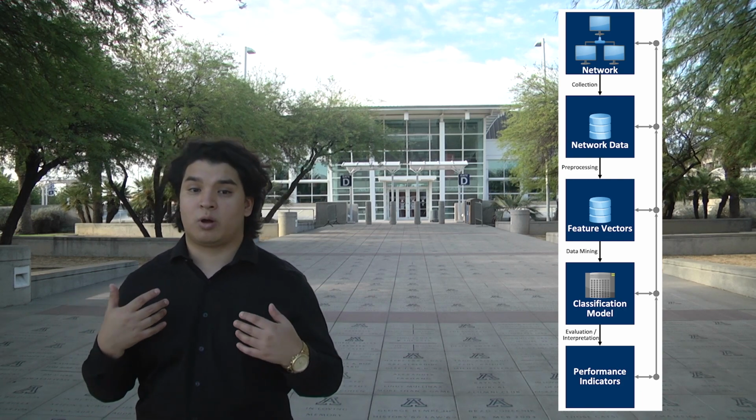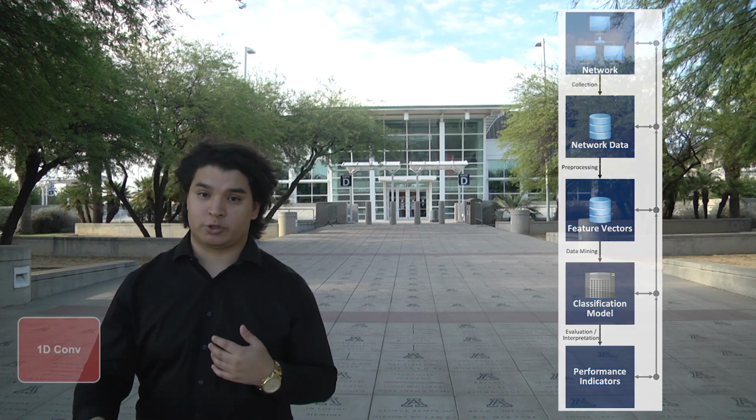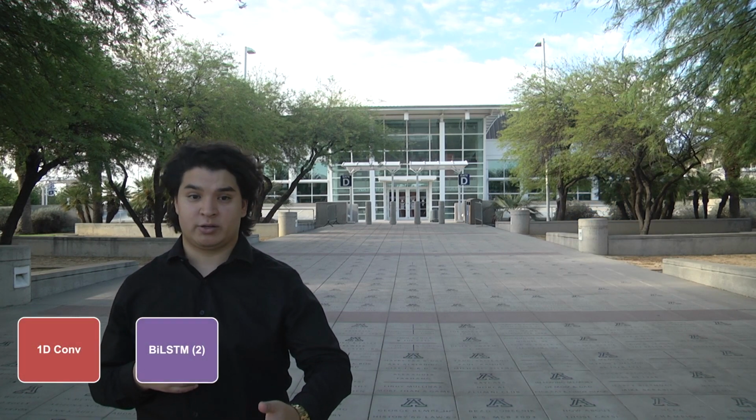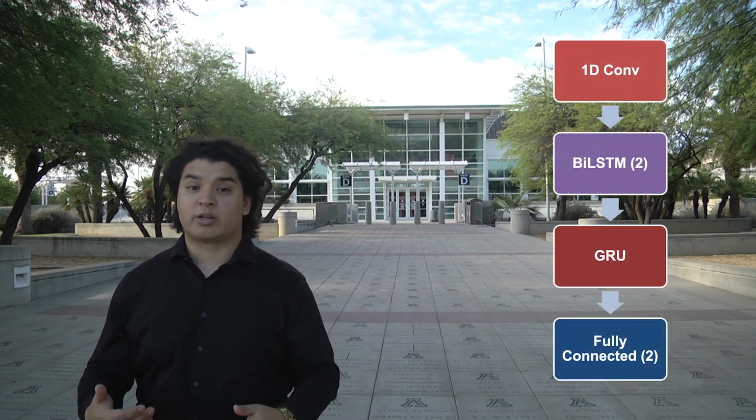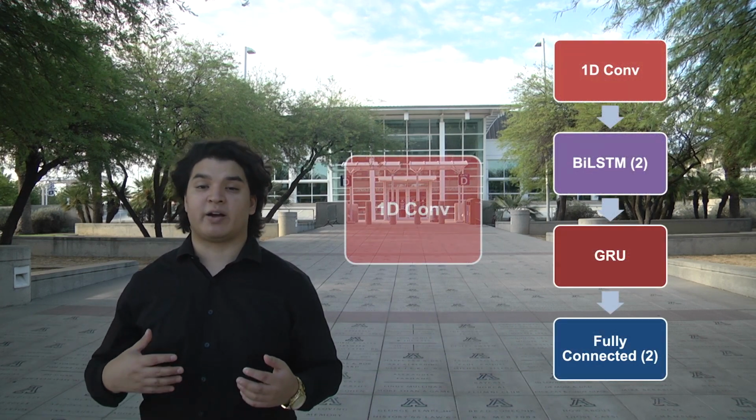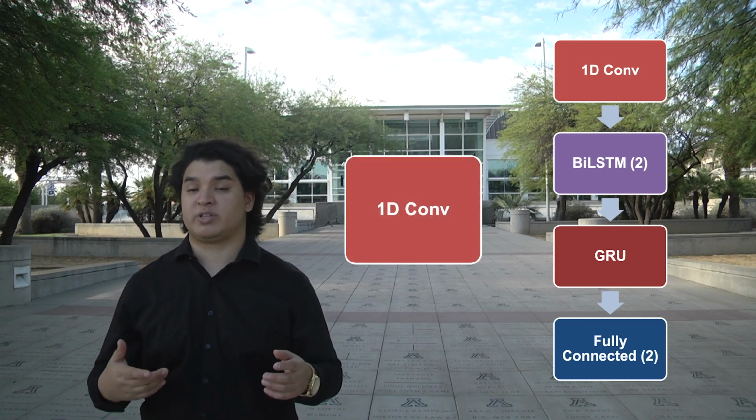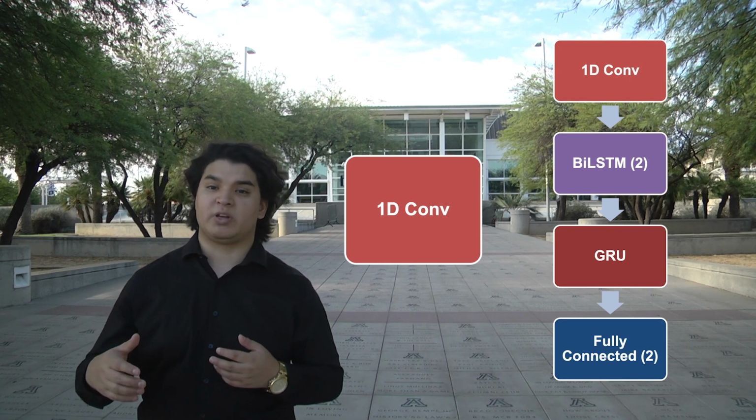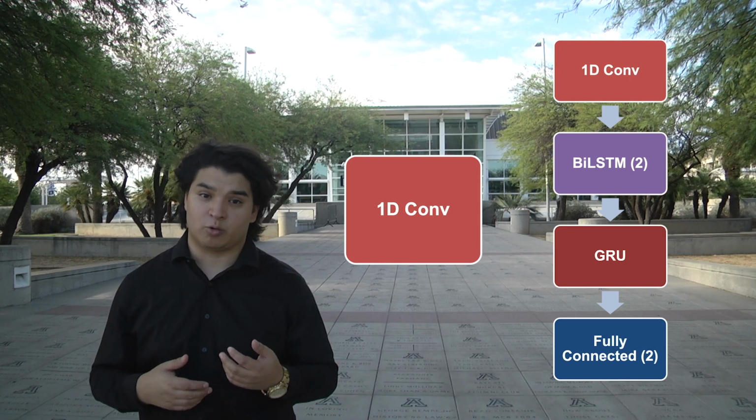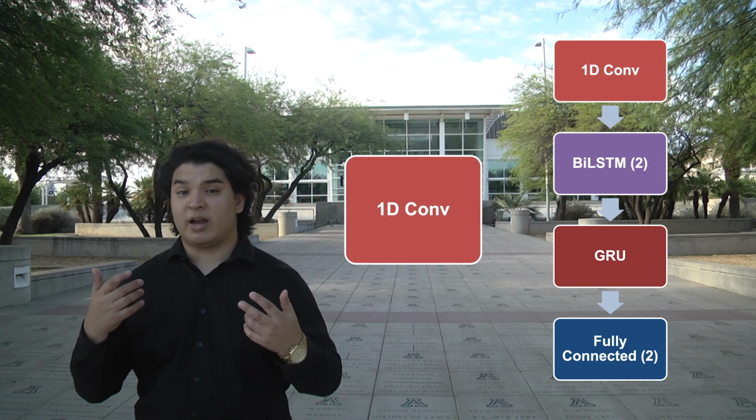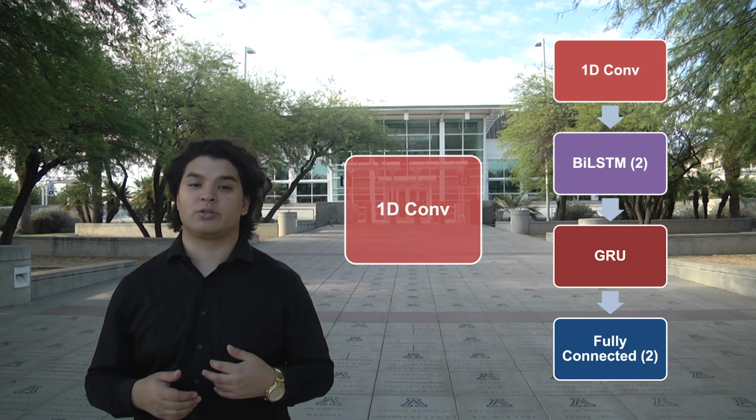Overall, our model architecture first begins with a convolutional layer, which leads to two bidirectional long short-term memory layers, connected to a gated recurrent unit layer, whose output is finally processed by two fully connected neural layers. Our model architecture uses a convolutional layer to identify spatial features. Although network traffic does not contain any intrinsic spatial features, by grouping together features of similar origin or behavior, the model can identify higher-level feature correlations.